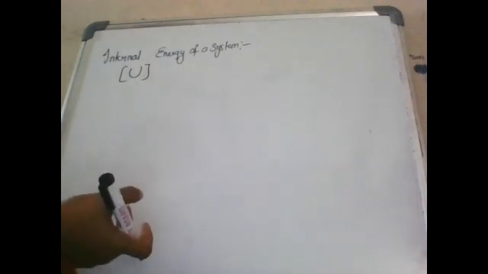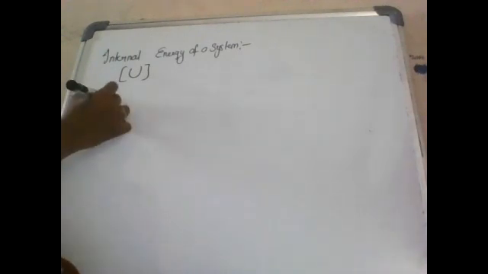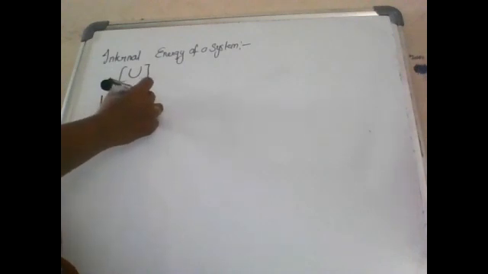Already we know that any system has two energies, kinetic energy and potential energy. According to the kinetic theory of matter, matter is made up of a large number of teeny particles called molecules.